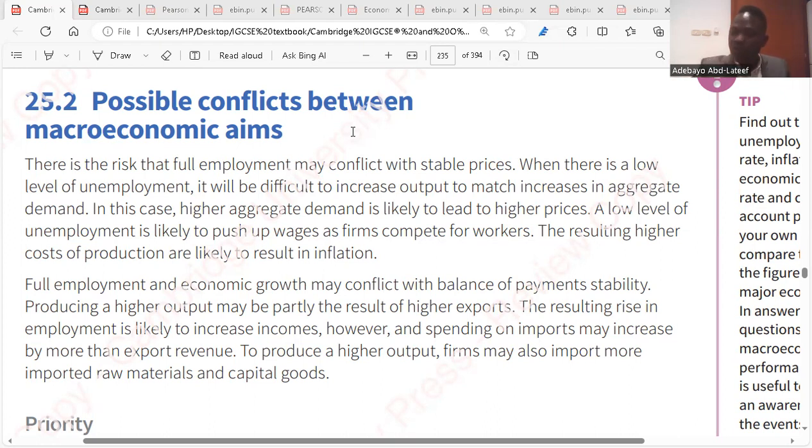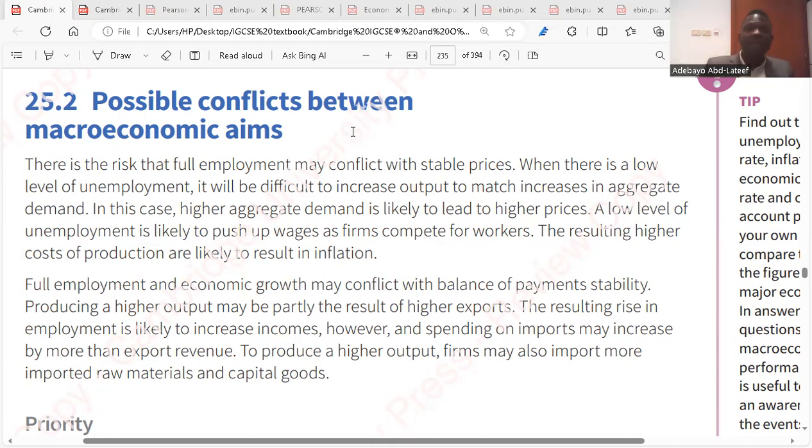So full employment would not help an economy because full employment would increase aggregate demand in the economy. And if aggregate demand increases in the economy, firms will not have workers to increase their output. We said demand for labor is a derived demand. There is incentive to increase output. But where are the workers to use to increase this output? There are no workers because everybody has a job.